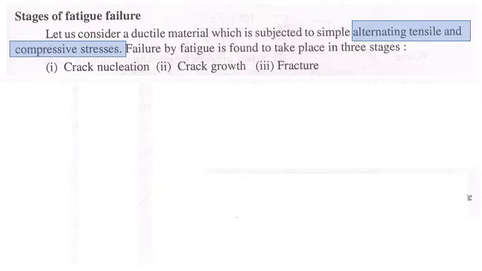In the stages of a fatigue failure, we have three steps. One is crack nucleation, meaning how exactly the crack gets initiated, then crack growth, how the crack grows. As we discussed in the failure of a material, the micro cracks that appear on the surface of the component will coalesce, or add up together. Then the growth of the crack takes place. Then comes fracture, meaning breaking into two pieces, or fragmentation.